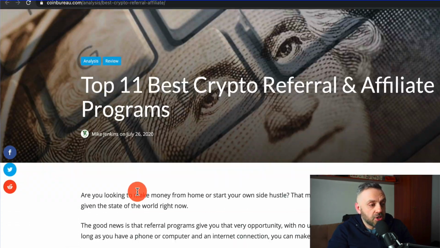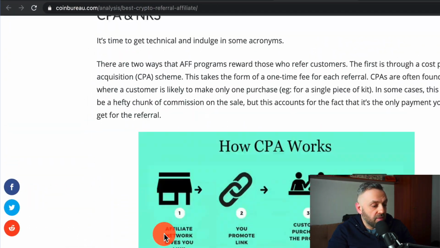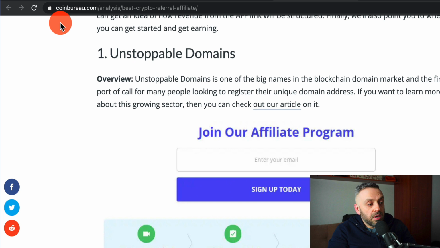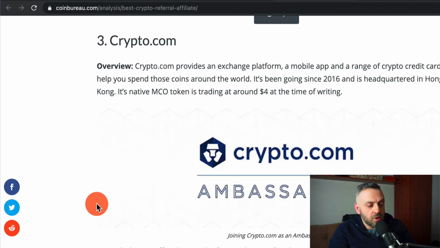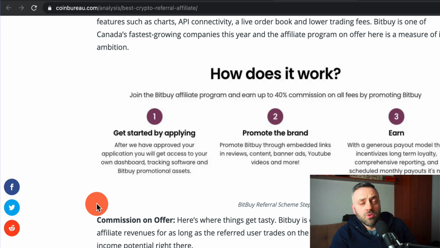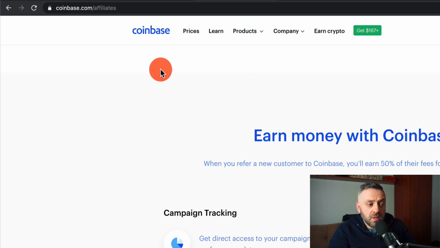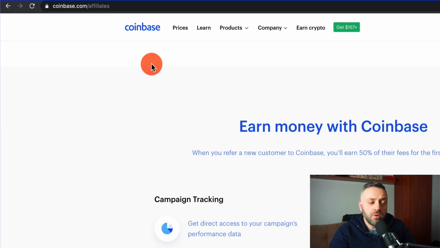And so here's actually an article with a lot of other affiliate programs. You can check it out. This is Coin Bureau /analysis /best crypto referral affiliate. And so they have a list of these programs. And so you can decide, do you want to promote a hardware wallet? Do you want to promote an online site? Do you want to go with more of a trusted name like Coinbase or something like that? It's really up to you. And you can mix and match and decide what you want to do.